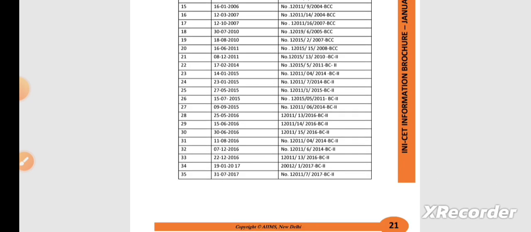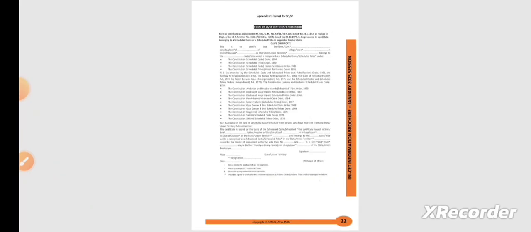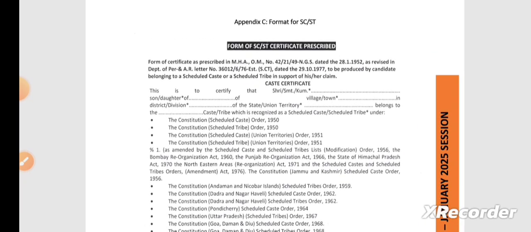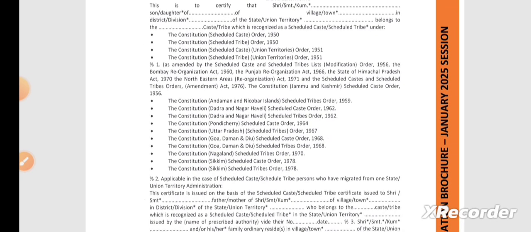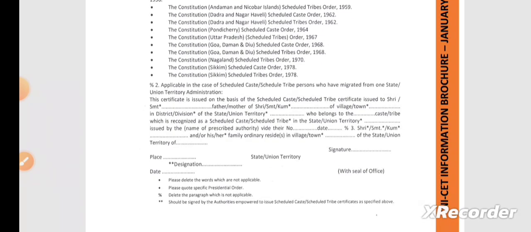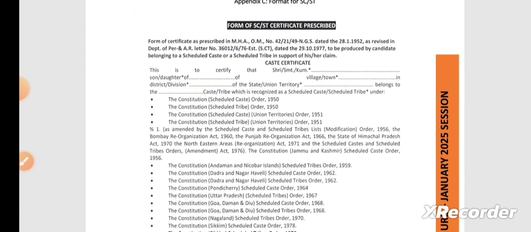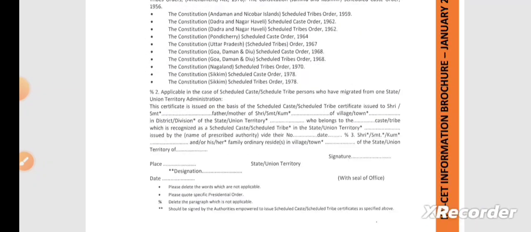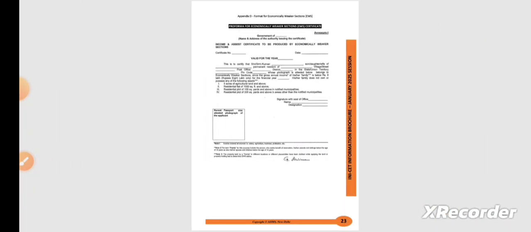So you can just go through this prospectus, and this is the caste certificate pro forma for SC and ST candidates. This format will be available for you. You could download this format directly from Google itself. That is, if you type SC ST central government format caste certificate, you could get this certificate from Google. So you could just download this.